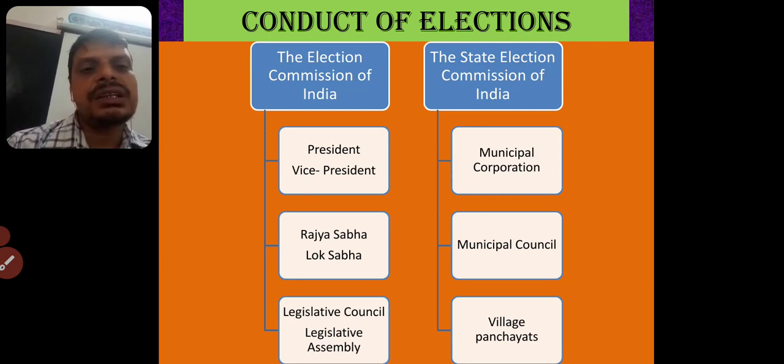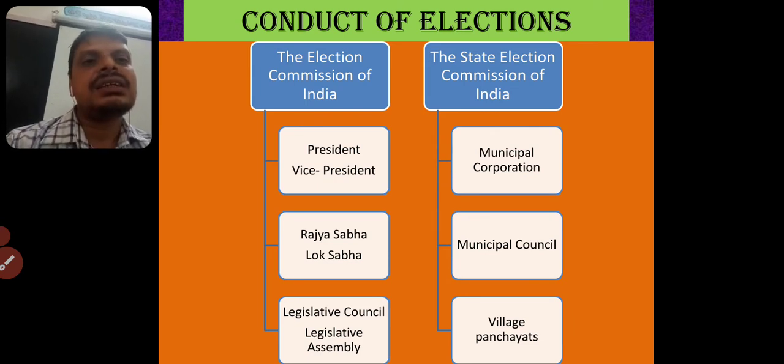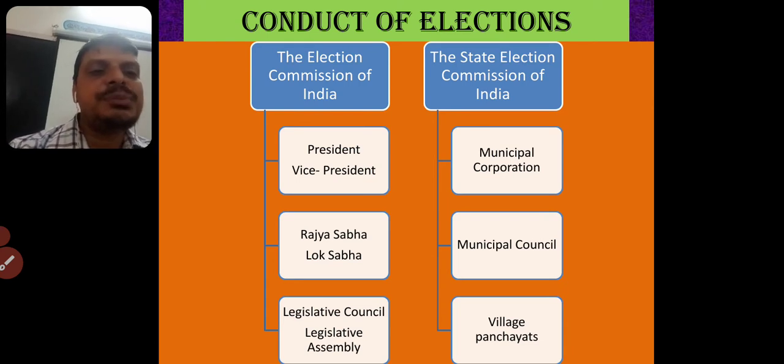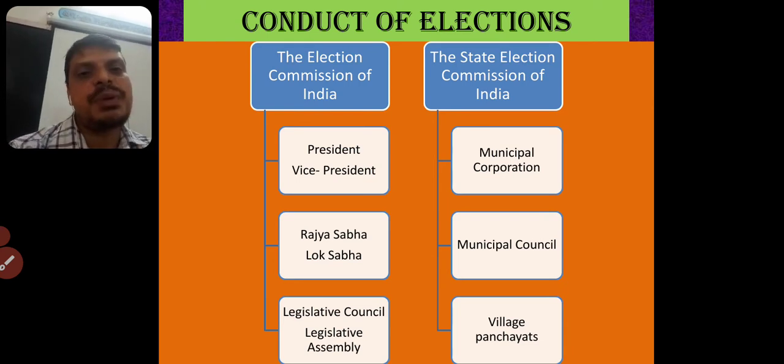These are the major political positions of our country. The State Election Commission will conduct the elections for local bodies like municipalities, municipal corporations, municipal councils in towns, and village panchayats in villages.